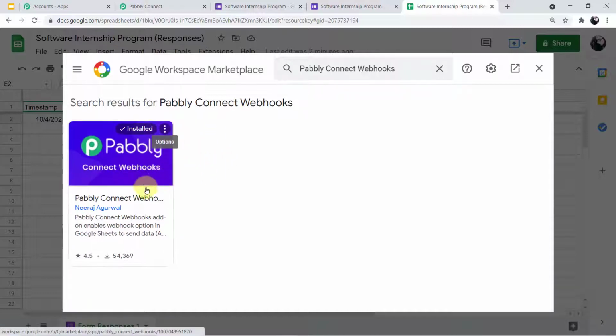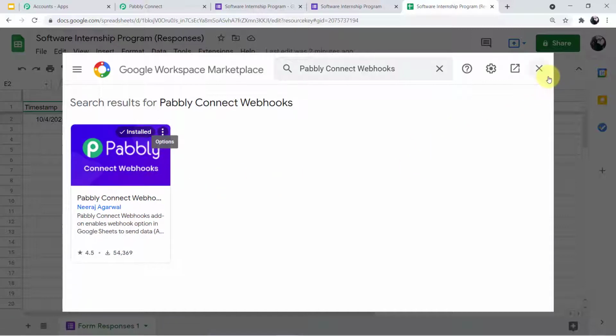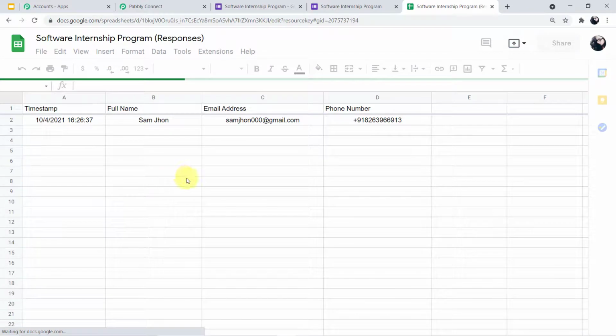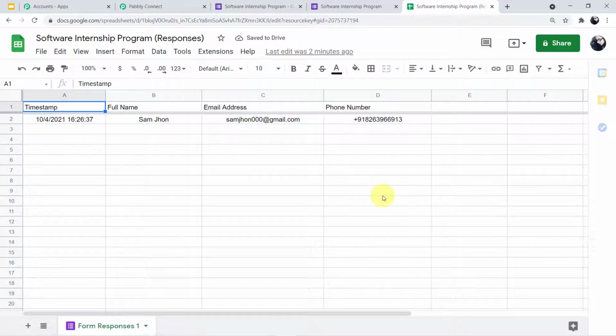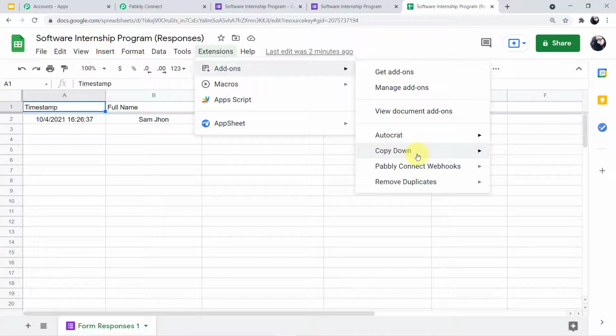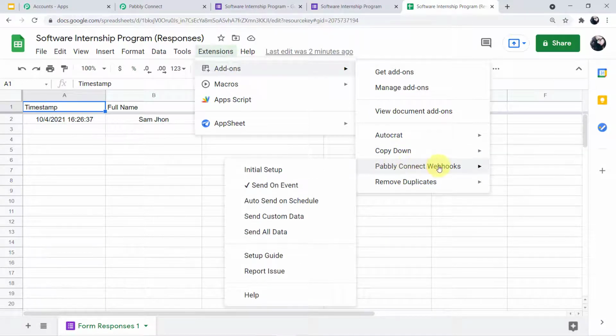After you install this add-on, you have to close this mini window and refresh the page. Why I am telling you to refresh the page, guys, is because this is very important. Afterwards, when you refresh the page and click on Extensions and then Add-ons, you can see an individual option of Pabbly Connect Webhook here. You can see it on my screen.